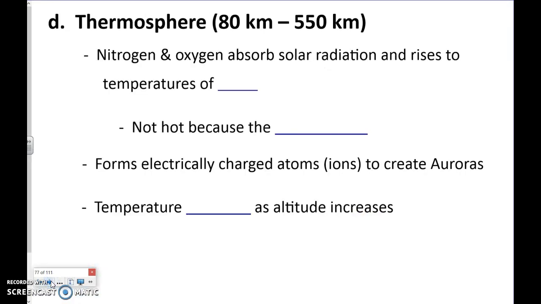Last layer is the thermosphere. Now, this is interesting. The name thermosphere, thermo meaning heat, that's where it gets its name from. The nitrogen and oxygen in this layer absorb really dangerous solar radiation. I'm going to move forward for a second and I'll come back.